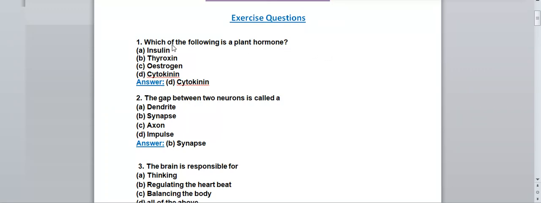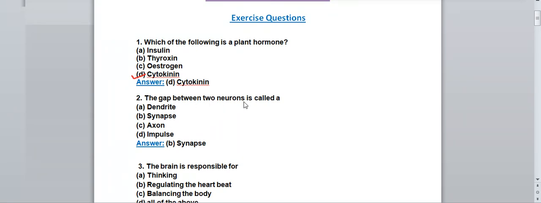Okay, the first question what we have, which of the following is a plant hormone? Let's see what are the options given over there. Insulin, thyroxine, estrogen and cytokinin. As you know, insulin, thyroxine and estrogen, these are animal hormones, means these are present in human beings and in animals, right? So cytokinin is the plant hormone. So your answer is cytokinin. Cytokinin is an example of plant hormone.